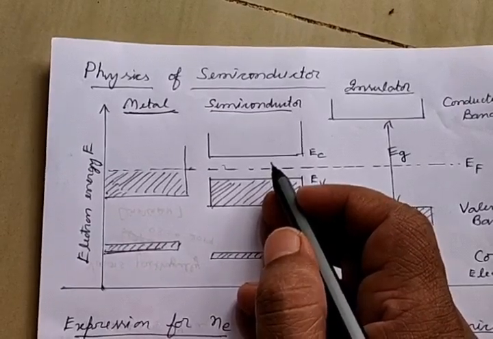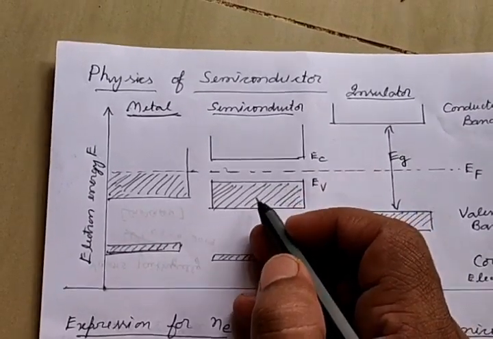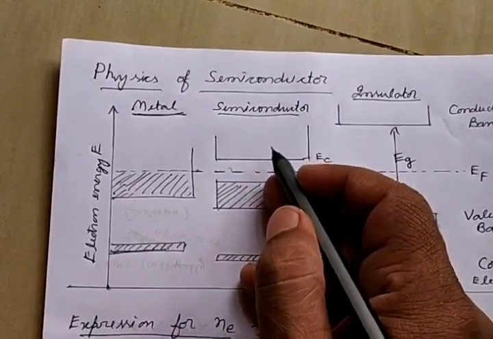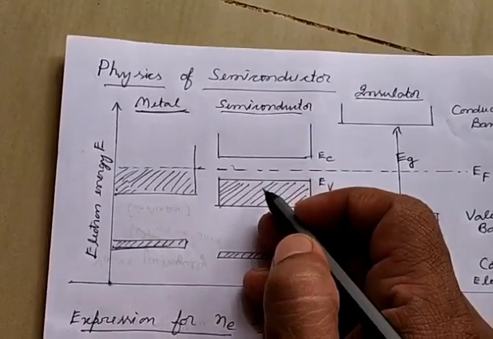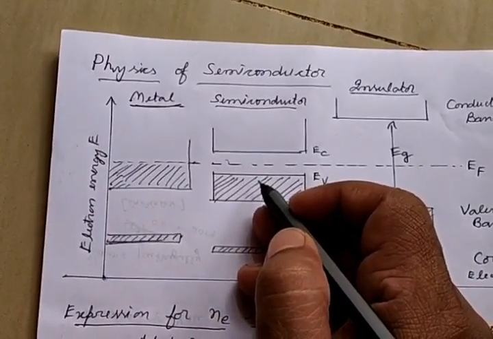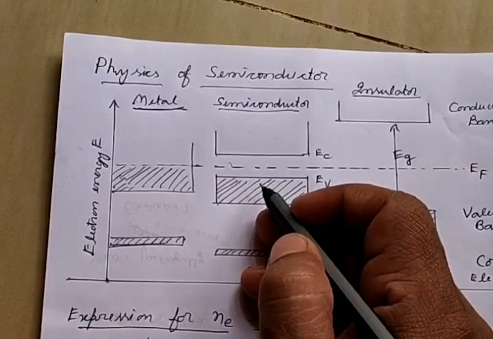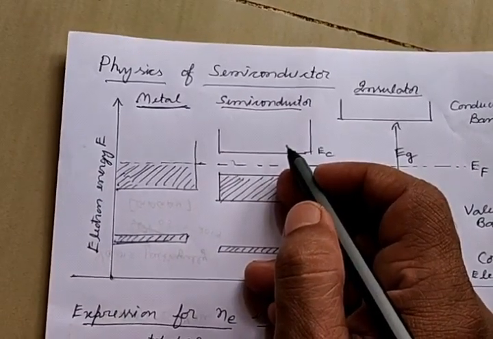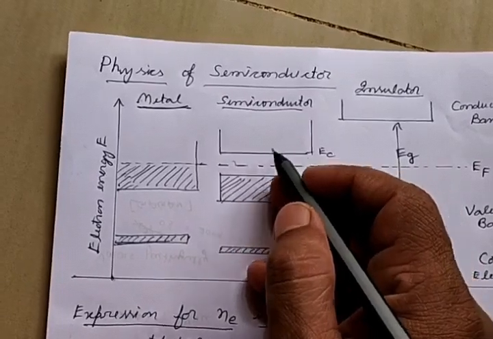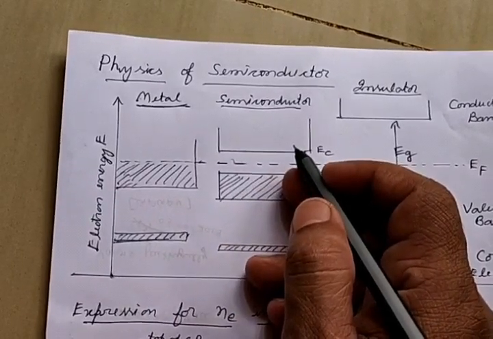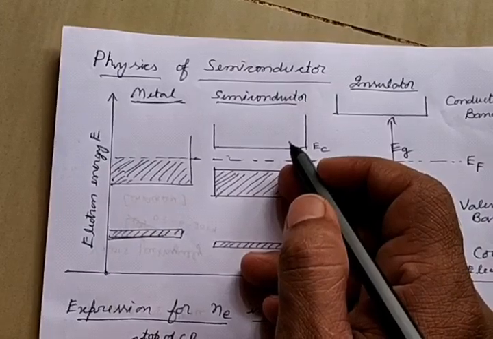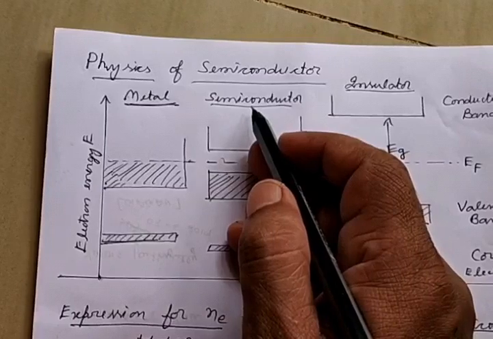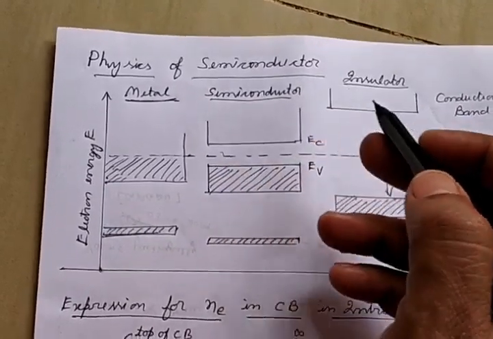Because of this, there is a chance that the electrons can jump over from the valence band into the conduction band when they get the sufficient amount of energy. That way, some of the electrons may be possible to be present in the conduction band due to the thermal effect. And these few electrons which are there in the conduction band may be available for conductivity, and that may give a small amount of conductivity. That's why these materials are called as semiconductors.